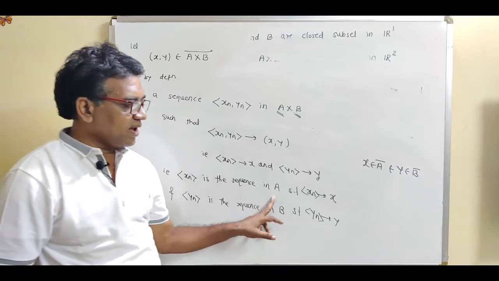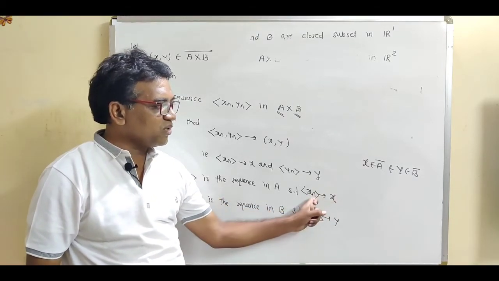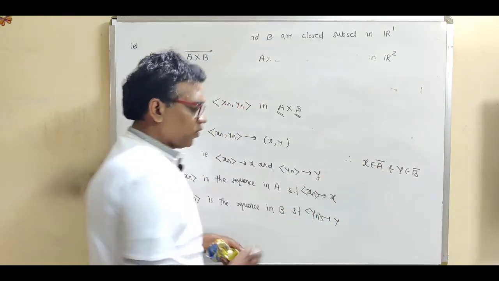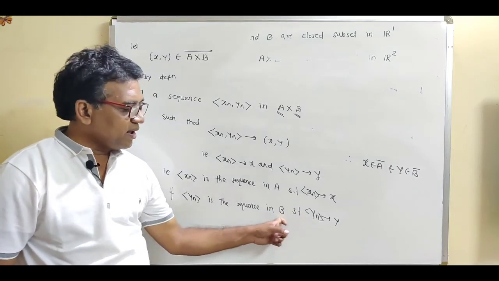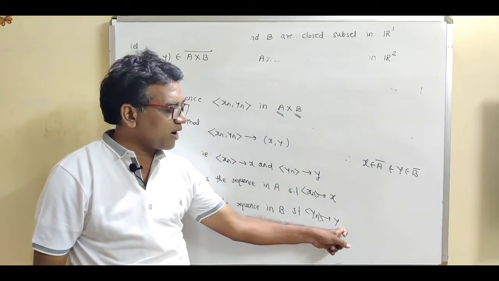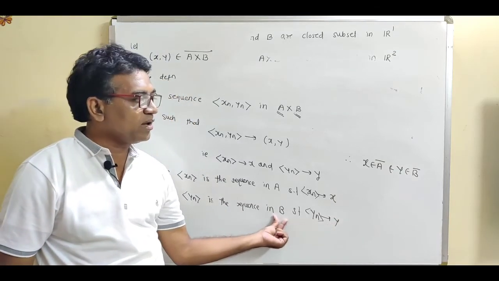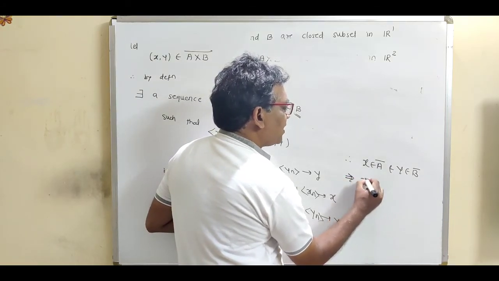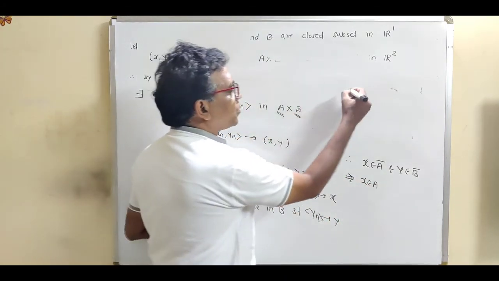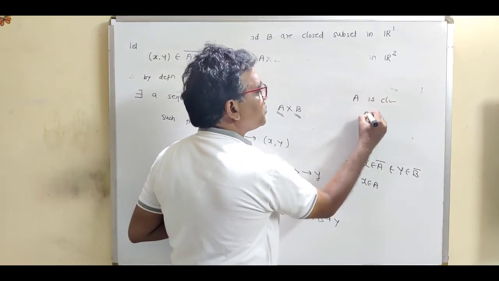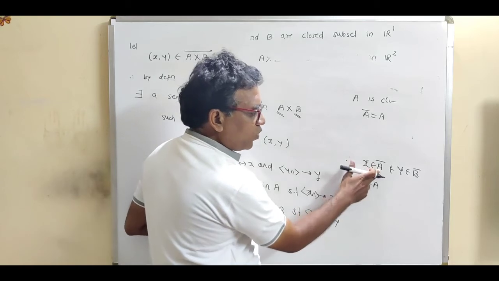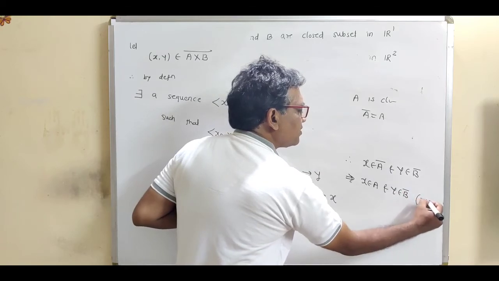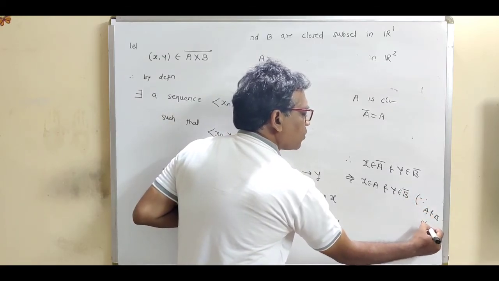xn is the sequence in A having this condition, xn converges to x. So we can say that x is called the limit point for the set A. So we can write like this, x belongs to A closure. yn is the sequence in B having this condition, sequence yn converges to y. So we can say that y is the limit point for B. So this is the notation for limit point, y belongs to B closure. So this implies that x belongs to A because A is a closed set. A is a closed set means we can write A closure equal to A. So instead of A closure we can use A, and y belongs to B closure means this belongs to B. So just give the reason: A and B are closed sets.